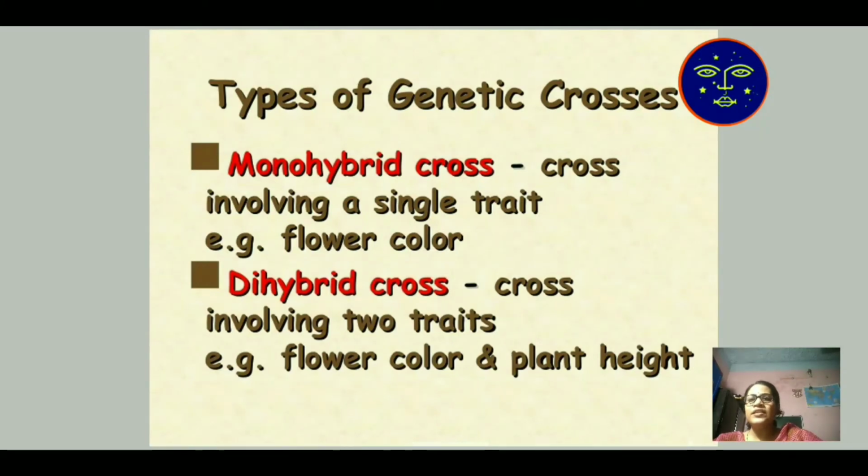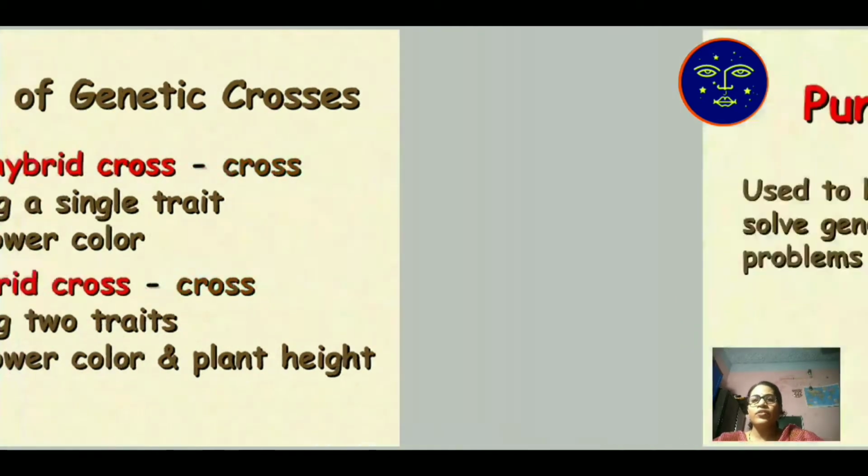We will study two crosses in this topic. Number one is the monohybrid cross, a cross involving a single trait, for example flower color, which is transferred from parents to offspring. In a dihybrid cross, the cross involves two traits, that is flower color along with plant height. Two characters mixed with each other is known as a dihybrid cross.